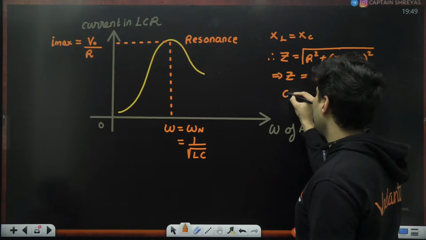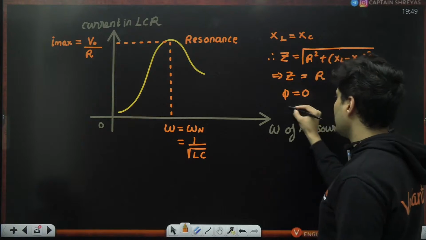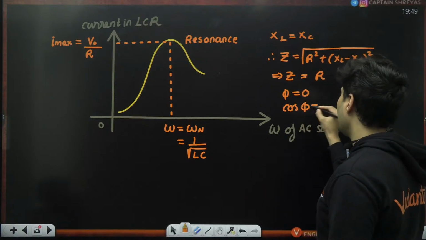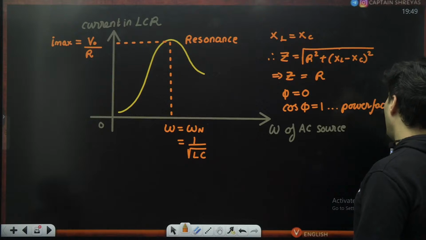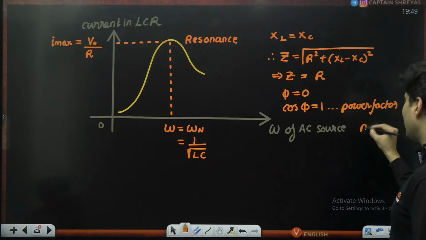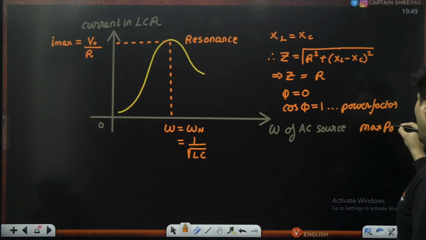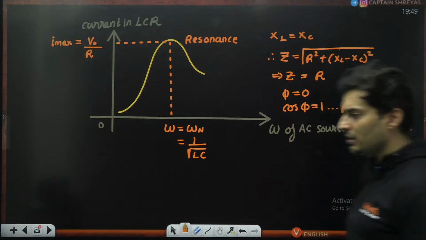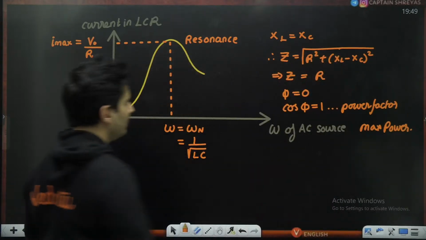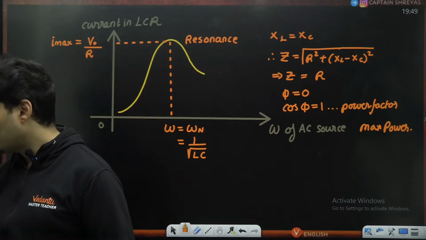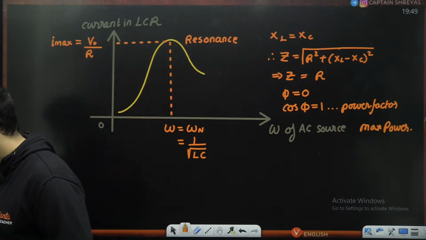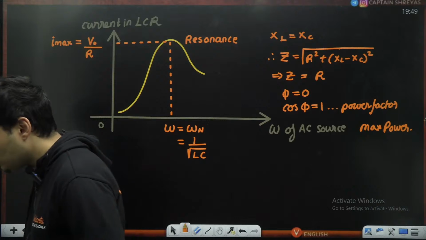You will also see the phase difference is 0. So cos phi will be 1, which is also the power factor. And this also means maximum power will be delivered in the circuit. All these things hold true. You should know that. Okay, clear? Very good.